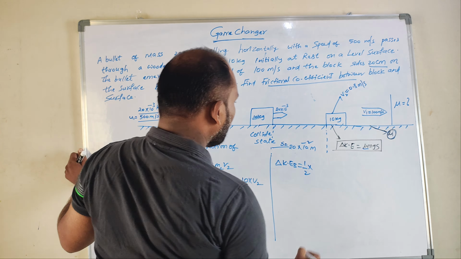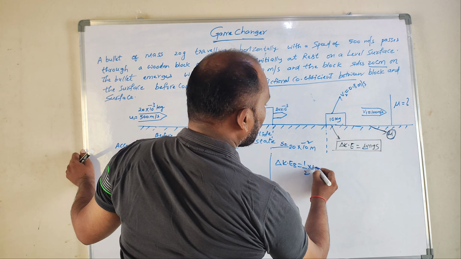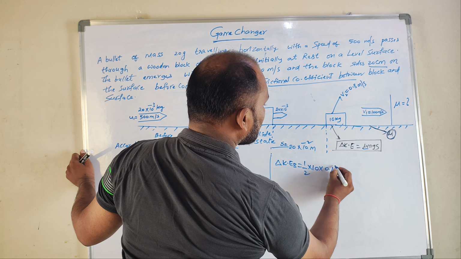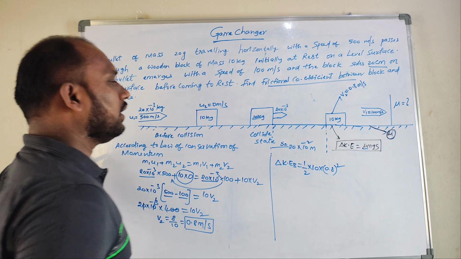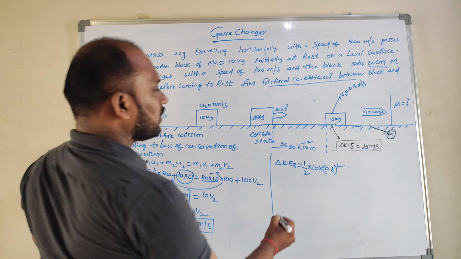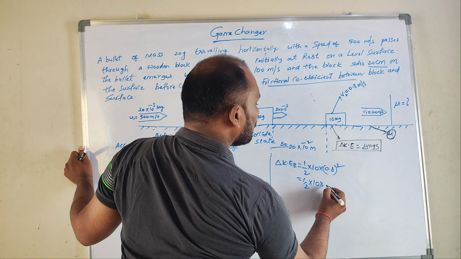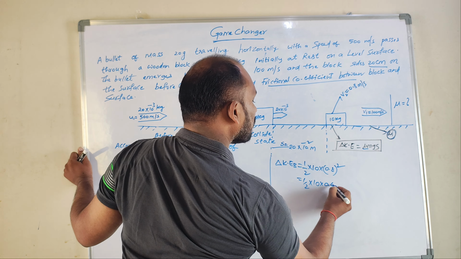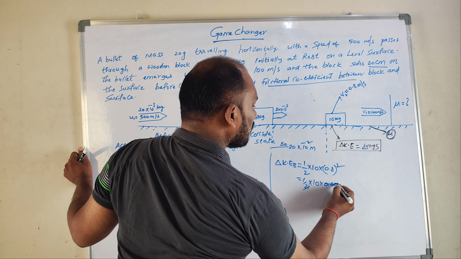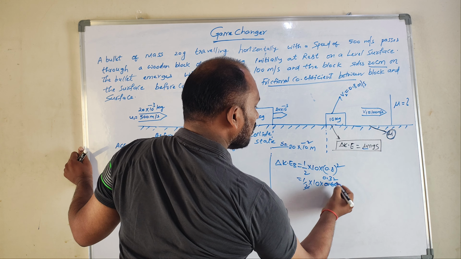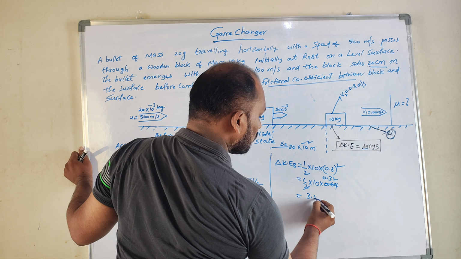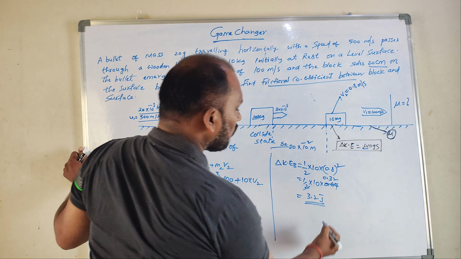Let's see, I want to find out the change in kinetic energy of the block. Delta KE of the block is final kinetic energy minus initial kinetic energy. The initial kinetic energy is 0 because it is at rest. So half into m, which is 10, into the velocity 0.8 whole square. That is 1 by 2 into 10 into 0.8 into 0.8, which is 0.64, so 3.2 joules.